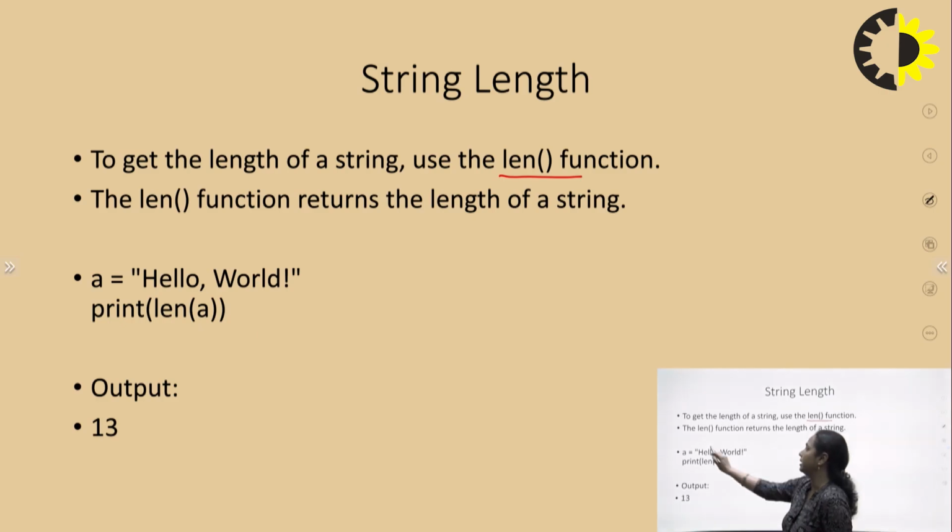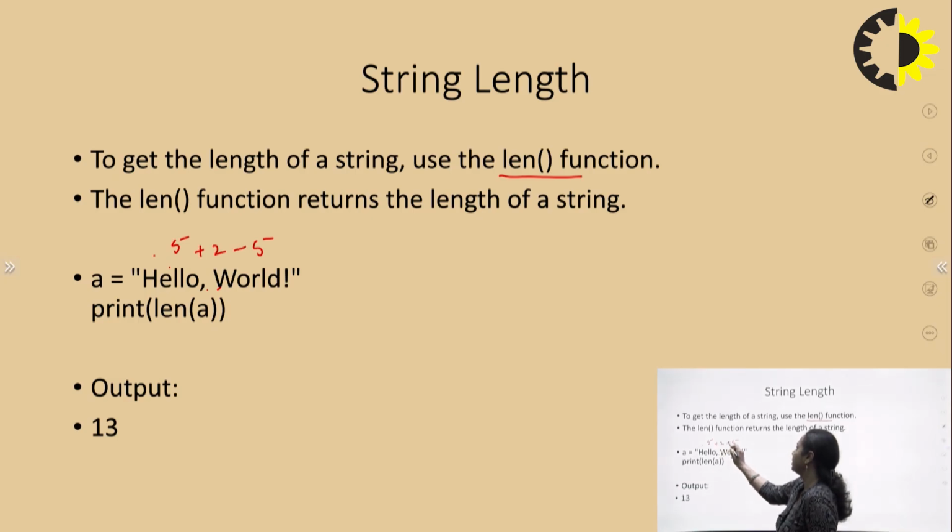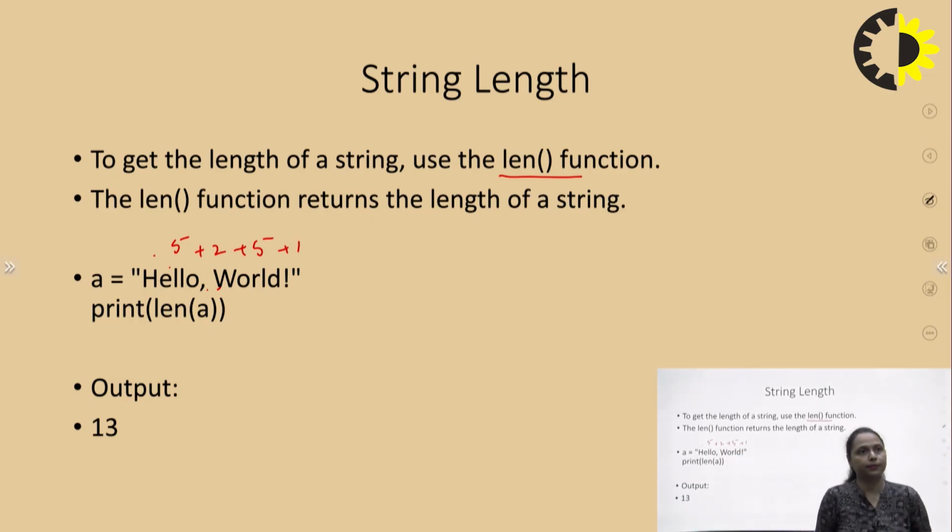It is 13. It is 1, 2, 3, 4, 5 for hello, 5 for world, 1 for comma, 1 for space, and 1 for this exclamatory mark. That is 13. So 5 plus 2 plus 5 plus 1, like this. That is 13.